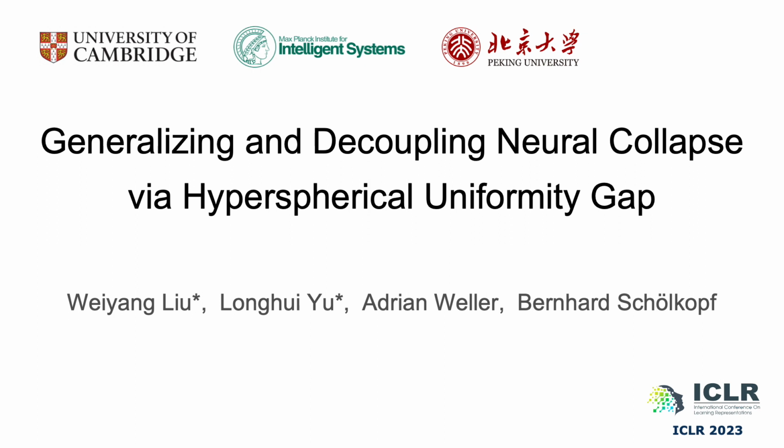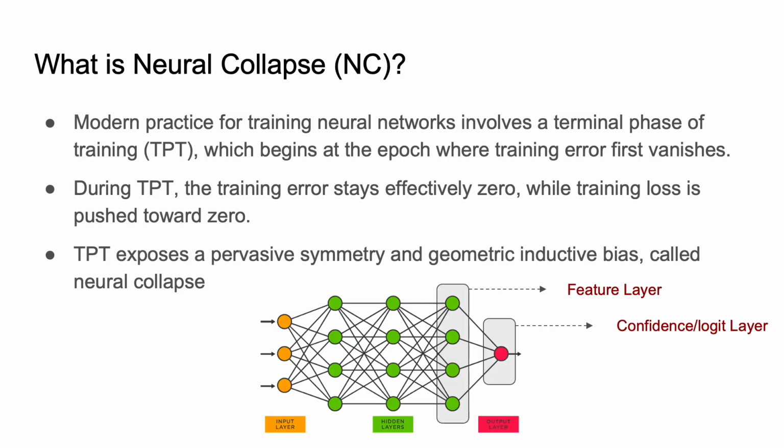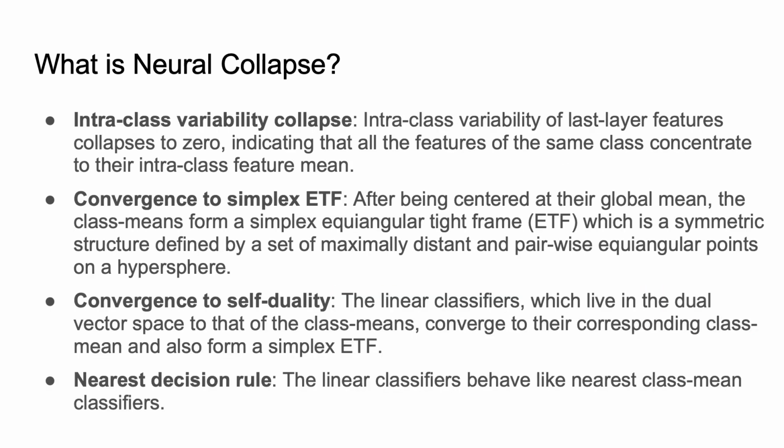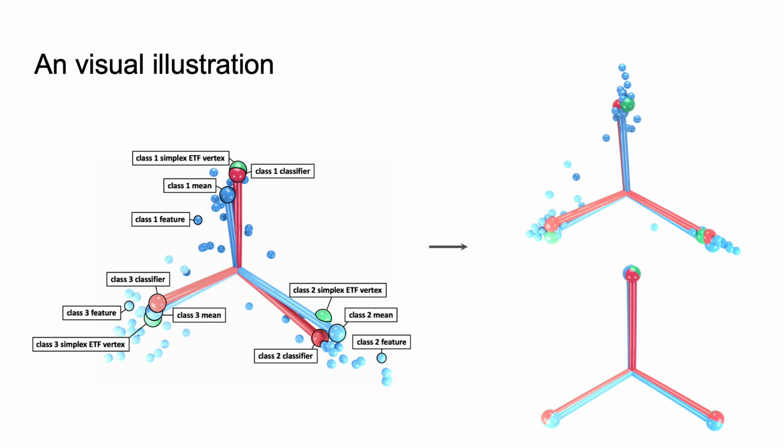We are presenting the paper Generalizing and Decoupling Neural Collapse via Hyperspherical Uniformity Gap. Neural collapse describes a phenomenon of feature geometry when a neural network is overtrained. In neural collapse, the feature learned by such a neural network forms a simplex equiangular tight frame. Here is a simple visualization of neural collapse.